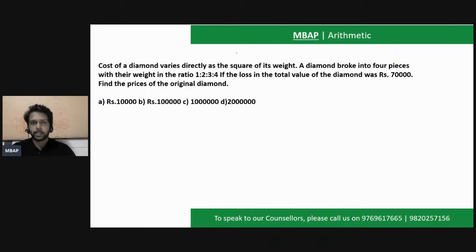This is again of the year 2018. All the questions that you're solving now are of the year 2018 CAT paper. The question says the cost of a diamond varies directly with the square of its weight. Let's say whatever the weight could be, the cost is directly proportional to the square of the weight. A diamond broke into 4 pieces and the weights are in the ratio of 1:2:3:4. You can consider the initial weight of the diamond to be 10 kg, which got broken into 4 parts of 1 kg, 2 kg, 3 kg, and 4 kg. If the loss in the total value of the diamond is 70,000, find the price of the original diamond.